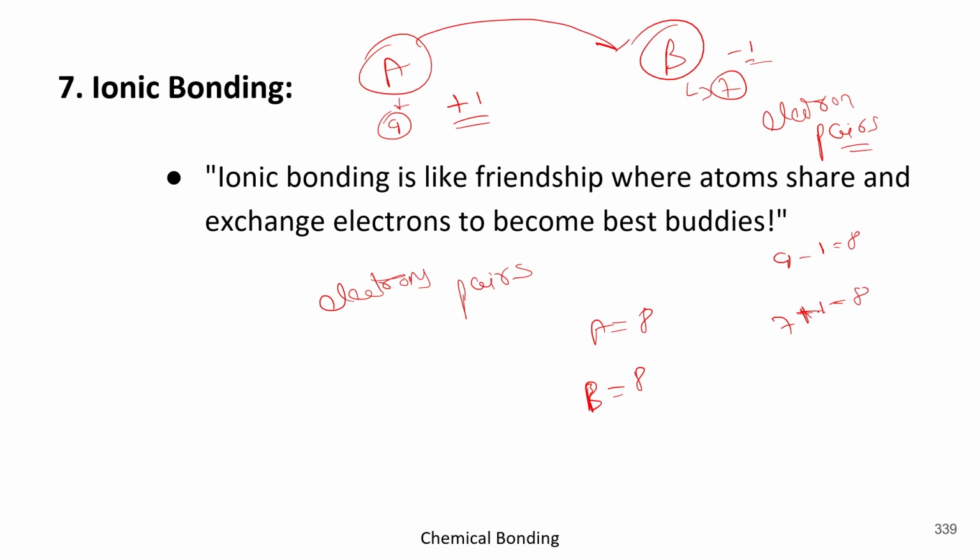Okay. So basically in ionic bonding, there is a complete transfer from one to another.